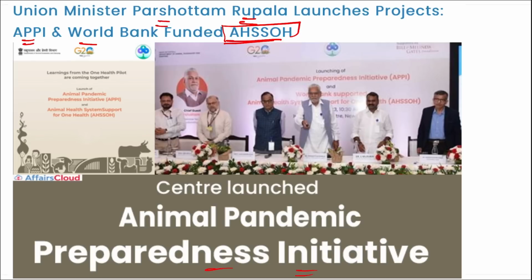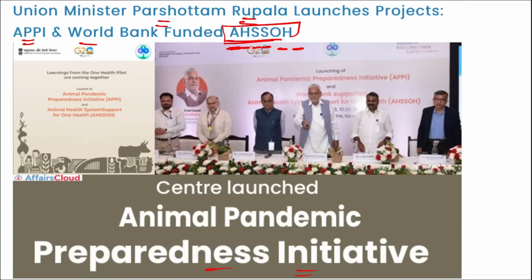APPI and World Bank funded Animal Health Support System for One Health. These two projects have been launched by our Union Minister, or by the Ministry of Fisheries, Animal Husbandry and Dairy.